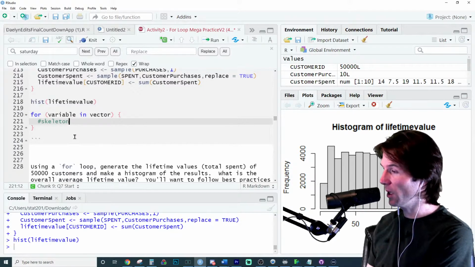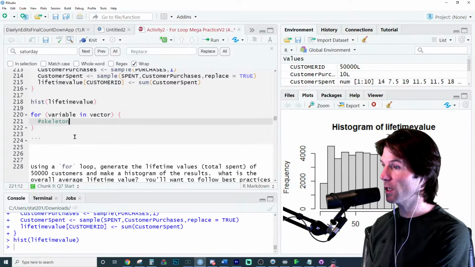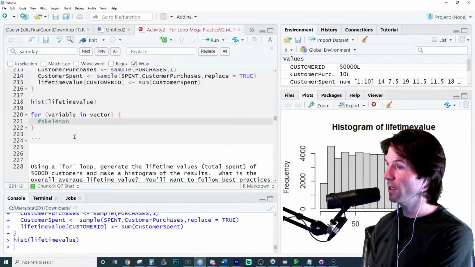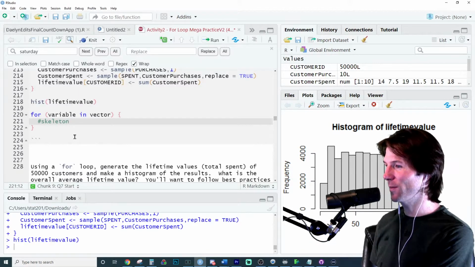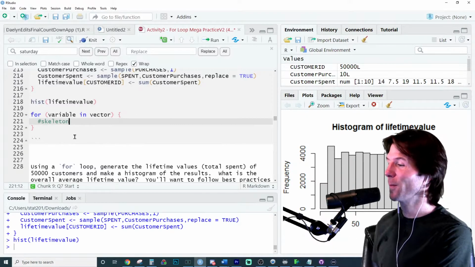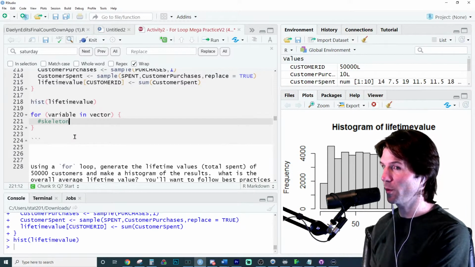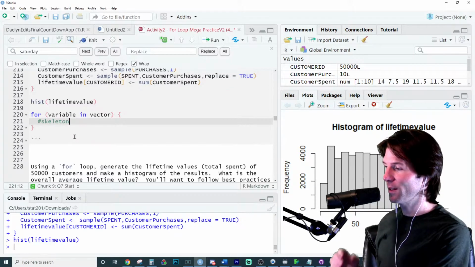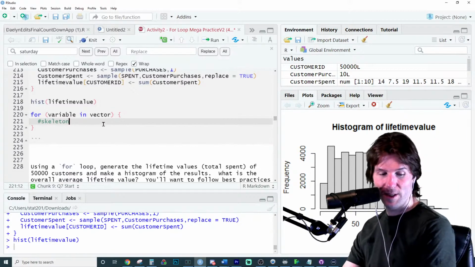We need to know what these mean and how they're used each time and how we create them and kind of in order to create them. And then we just have to be very exact in what we do. It drives you crazy if something doesn't work. You're like, what is going on? The 3 things we must know for our for loop would be the blank, the blank, and the blank. And I've got them all listed right there. The skeleton, the variable, and the vector.